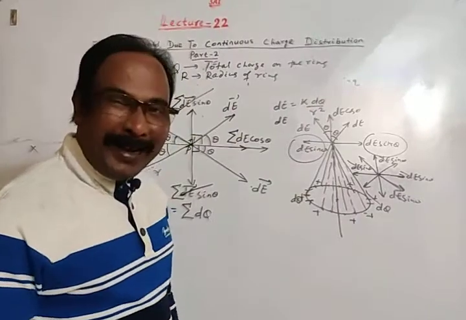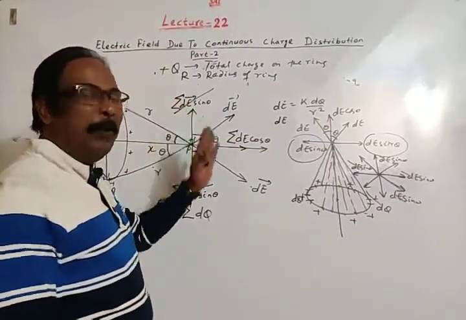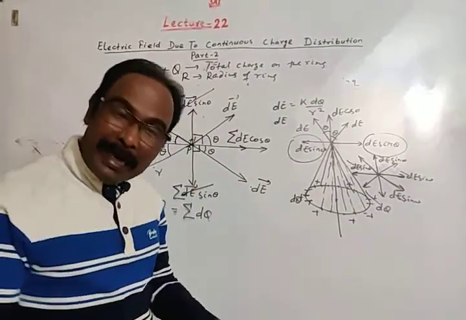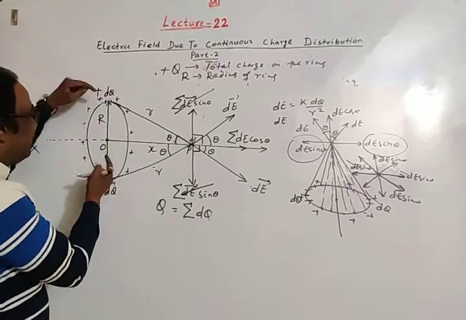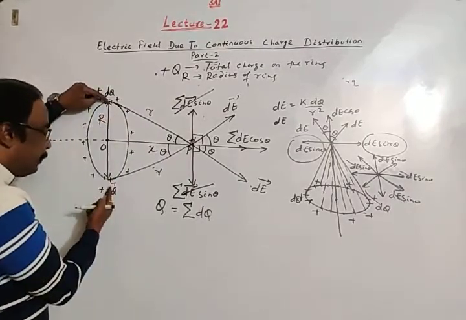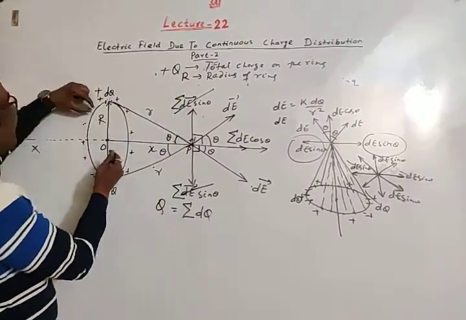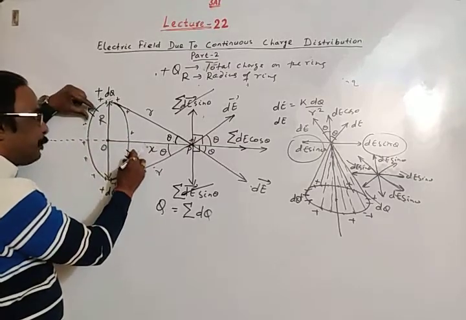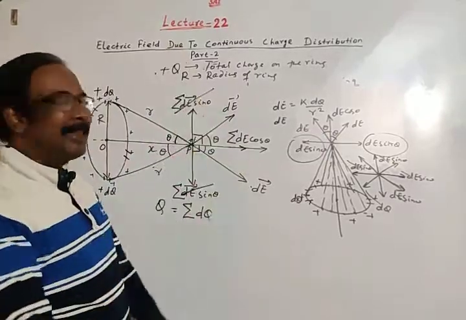So what we understand is that the component dE sin theta due to each charge dq will be cancelled by the opposite charge dq. If you take this as dq, and just at the opposite point this is dq, then the dE sin theta components will cancel each other.